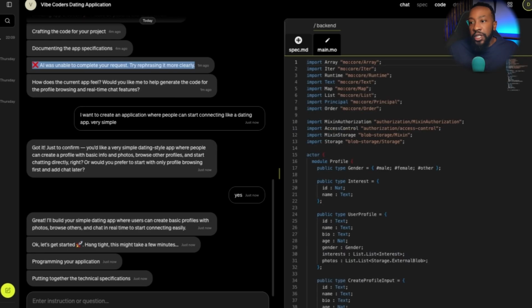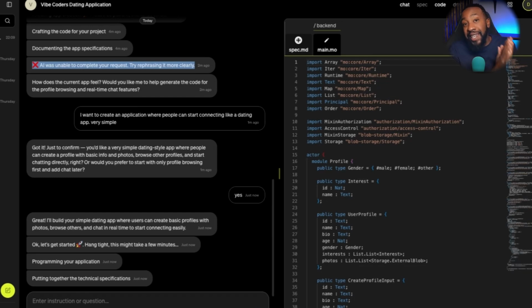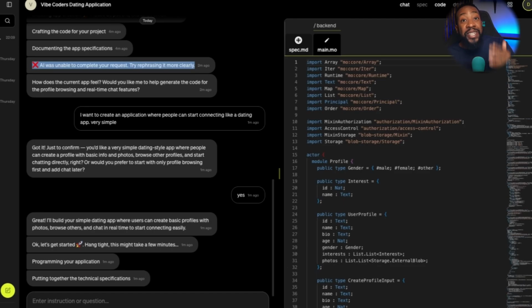In natural language, I'm saying, hey, okay, this is what I'm trying to create, and here are the steps I'm going to take to make it more simple, and then we can add on to my idea or application. So right here, all I said was, I want to create an application where people can start connecting, like a dating app. Very simple. Then it starts asking me more clarifying questions of what I want to add first. So because of that, now they're building out that simple app, and we're going to be now seeing the result.